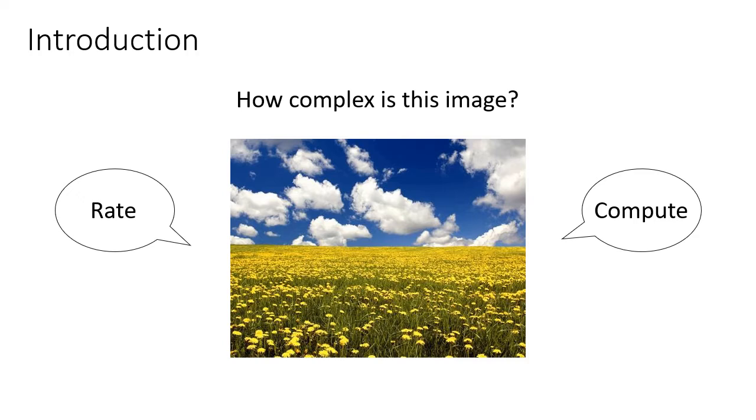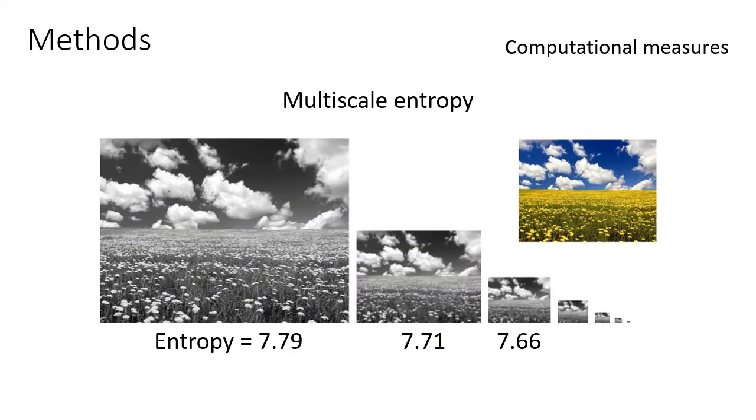The first computational measure is based on multiscale entropy. We apply a Gaussian filter multiple times to the image and calculate channel entropy at each layer. This gave us a vector of entropies, which are used for further calculation.